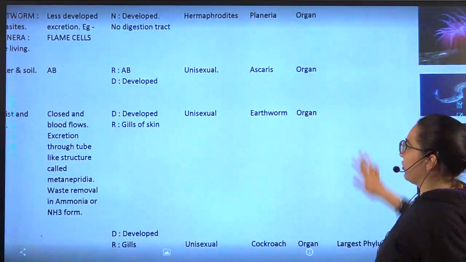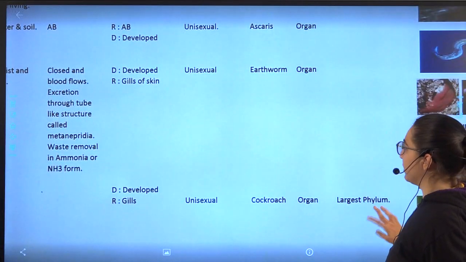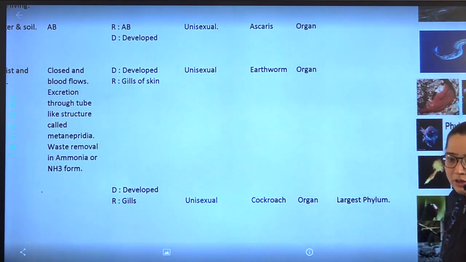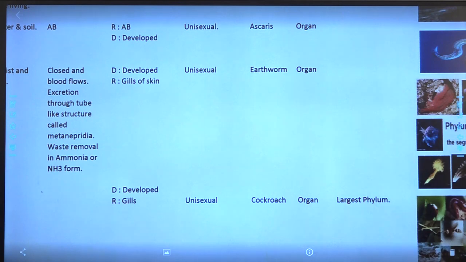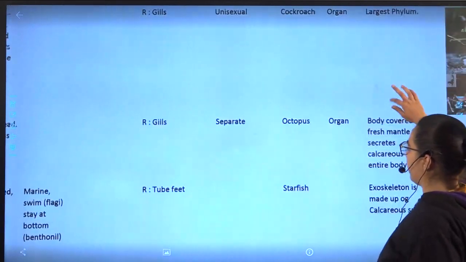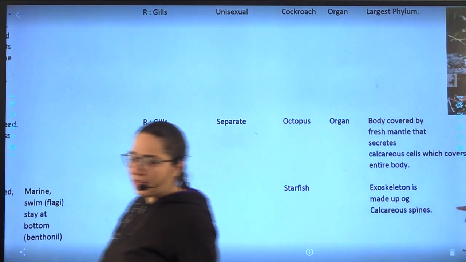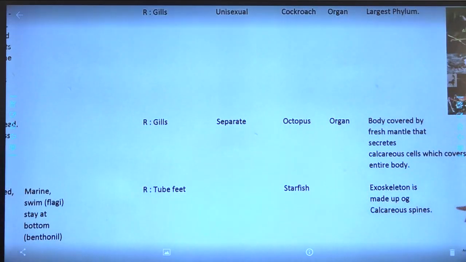The first three are written, then next is Ascaris, earthworm, cockroach, then octopus and starfish. I hope the names are written. Write the next, octopus and starfish. Quickly do it.